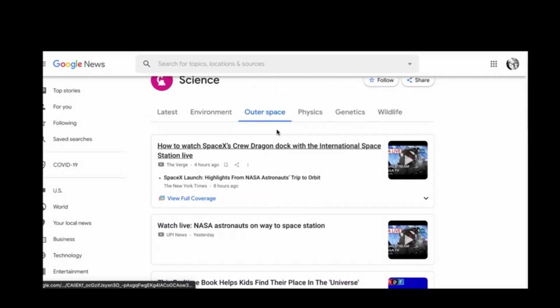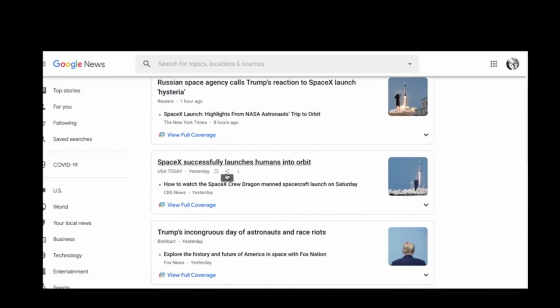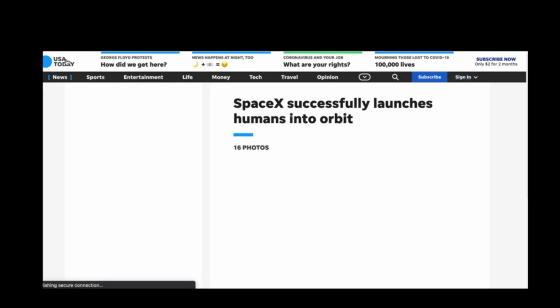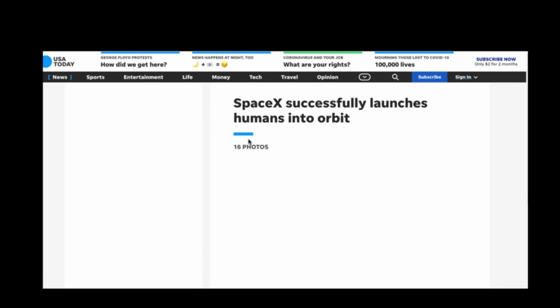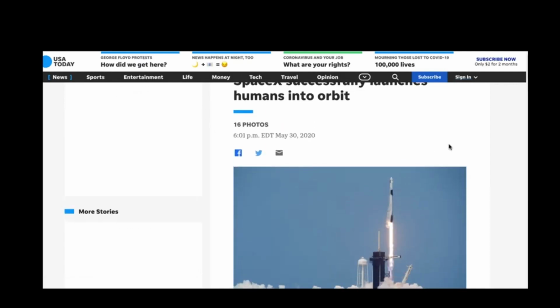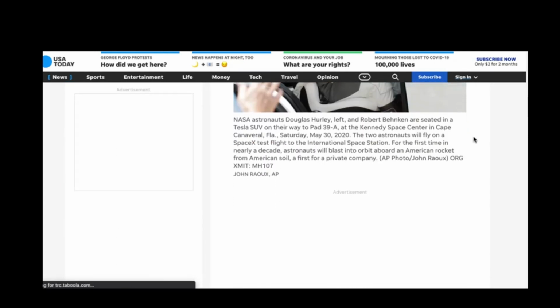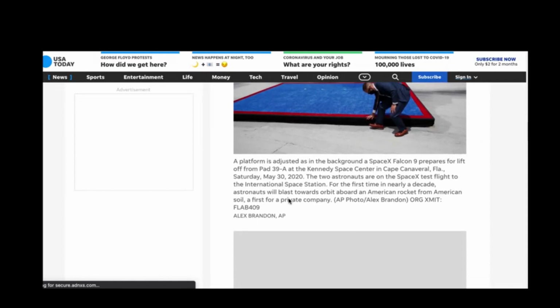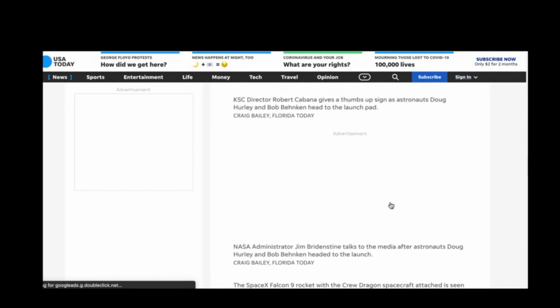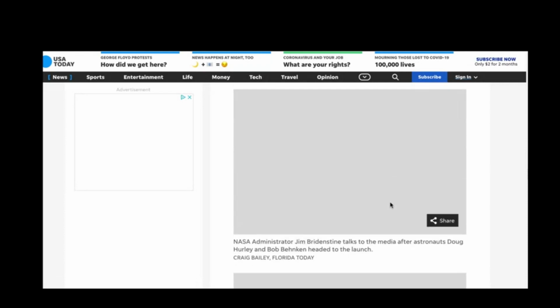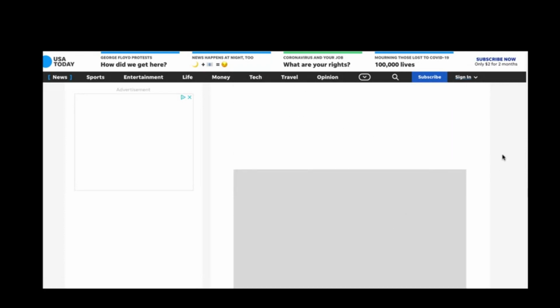Okay, and then there's anything related to outer space. Let's go back to the latest because I didn't see what I wanted. Okay, and here's the story about the space launch. So this is coming from USA Today News, and we'll have to see how much they're going to allow us to read for free. Okay, it looks like they've got some paid advertisements, so it's allowing us to read for free. And I see the full text of the article here.